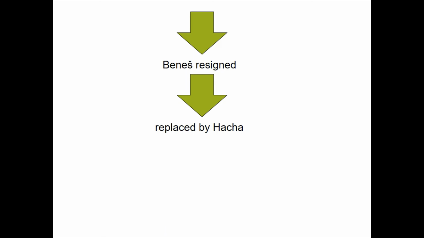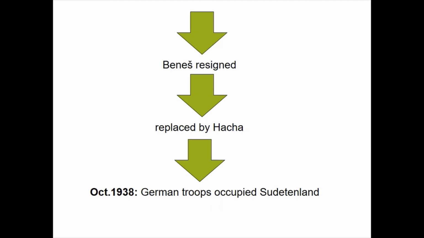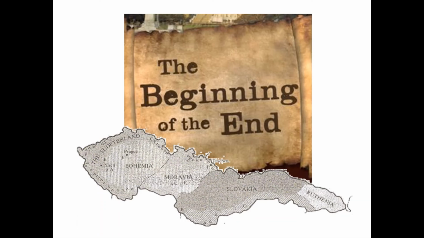As a result of the Munich Agreement, Beneš resigned. He was replaced as Prime Minister by Emil Hácha. In October 1938, German troops occupied the Sudetenland unopposed. This was the beginning of the end of Czechoslovakia.